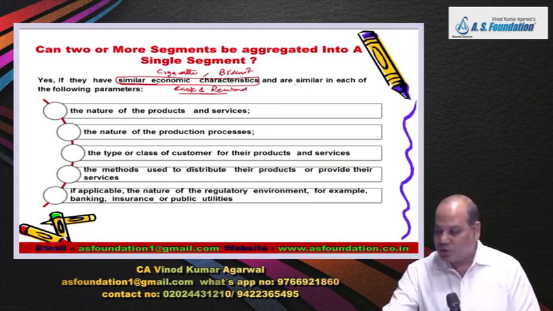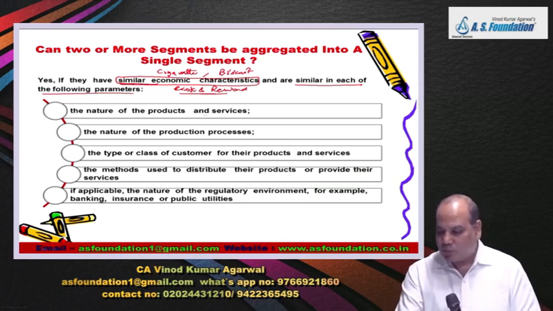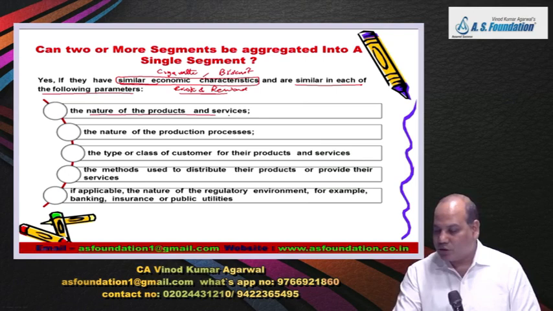And then they should be similar in the following parameters. What are the common parameters they should share? Nature of product and services should be similar. Now these are very subjective lines. Some judgment will be required. So nature of product and services must be similar.